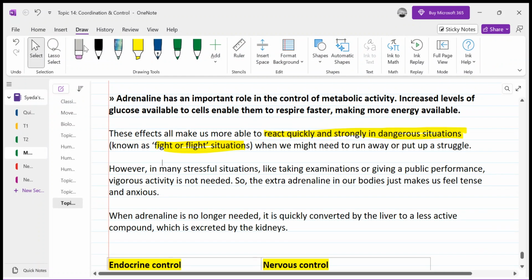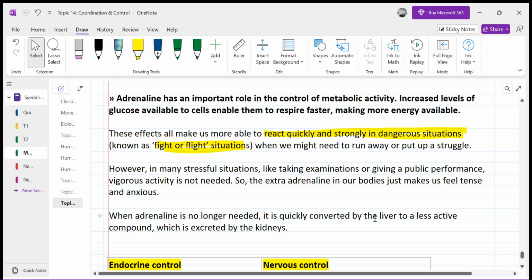Okay, however, in many stressful situations like taking an examination or giving a public performance, vigorous activity is not needed. So the extra adrenaline in our body just makes us feel tense and anxious. Whenever more adrenaline is released in our body than required, we start to feel tense and anxious, right? And when it is no longer needed, it is quickly converted by the liver to a less active compound, which is excreted by the kidney.